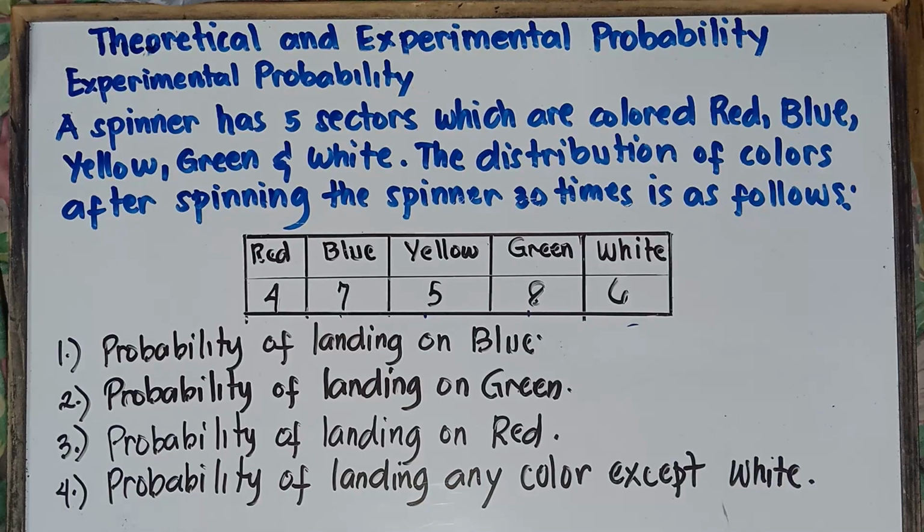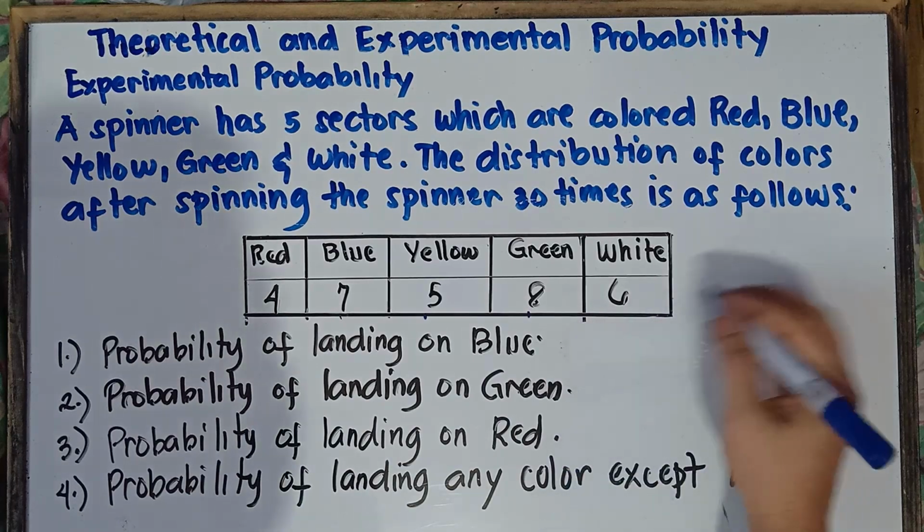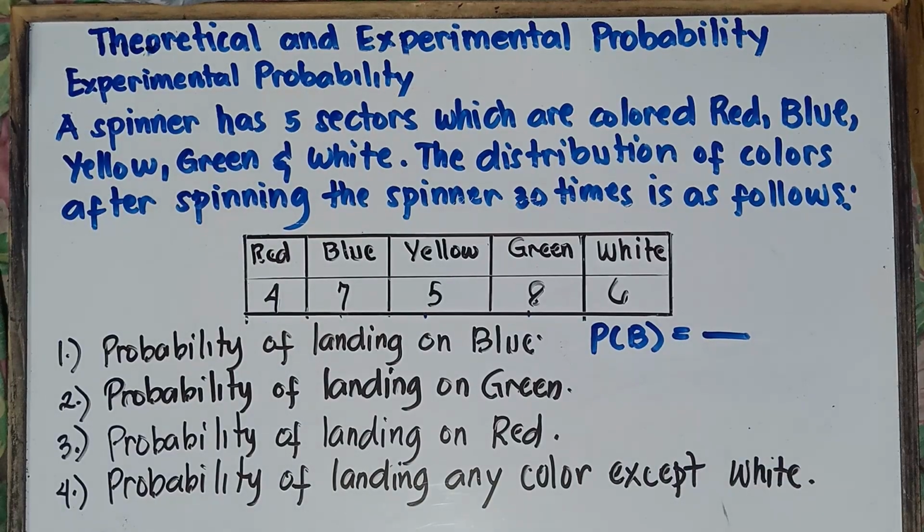Alright, so let's start with example number 1. Probability of landing blue. Once again, probability of landing blue is equal to, on the numerator, the number of times the event occurs.